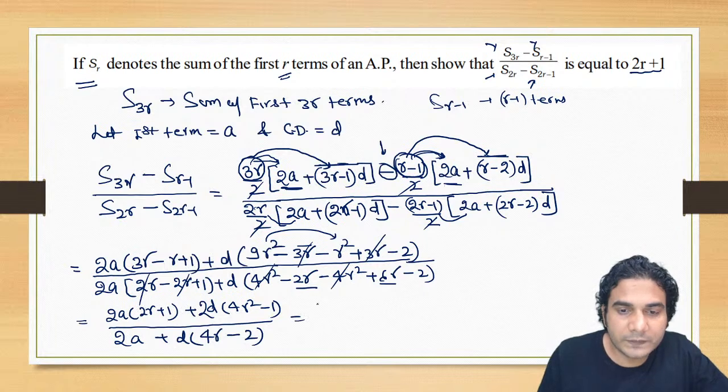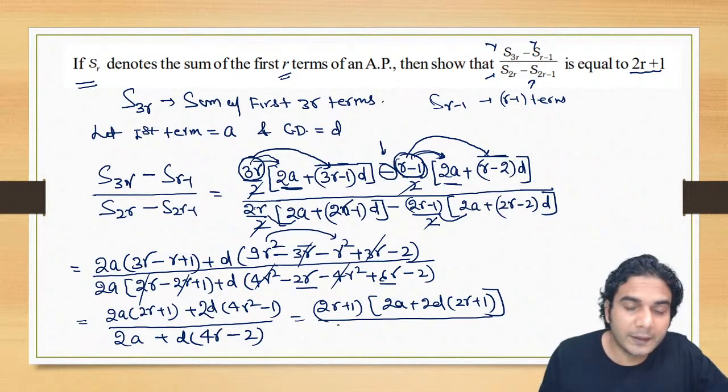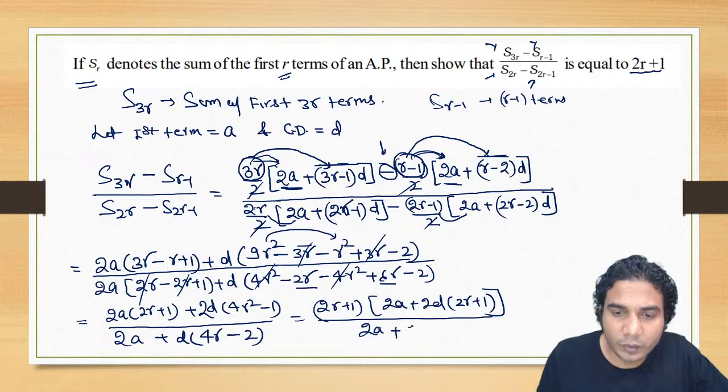Now you can see 2r plus 1 is common in the numerator. So take 2r plus 1 common in the numerator, and it is going to be 2a plus 2d into 2r plus 1, divided by 2a plus, if you take 2 common, it will be 2 times of d into 2r minus 1.